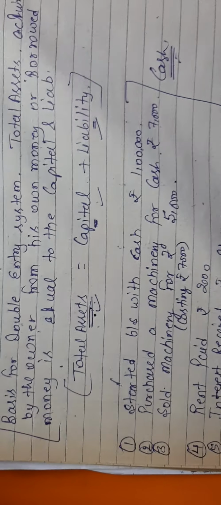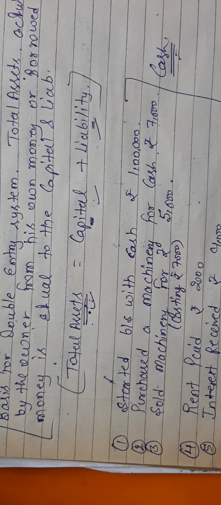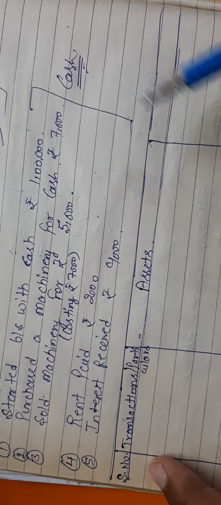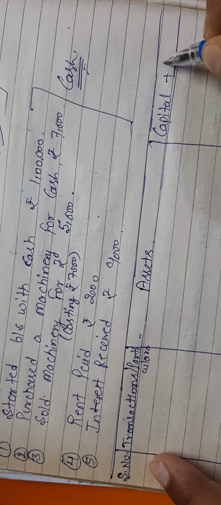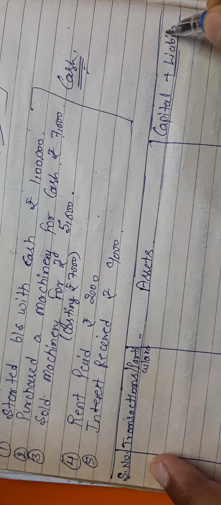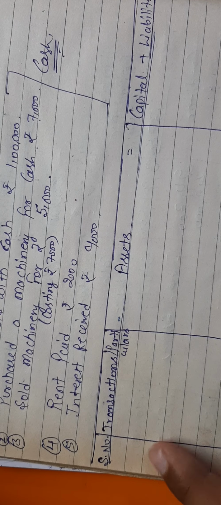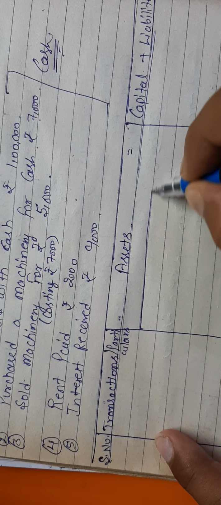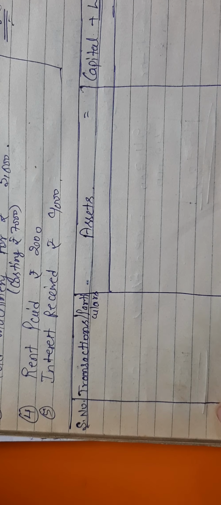And what I said, which condition you have to satisfy? Assets equal to capital plus liability. So we have to write it here also, assets equal to capital plus liability, or you can write liability plus capital also. So always we have to satisfy this condition. So whatever be the example of assets we will find, we will record them in this row.